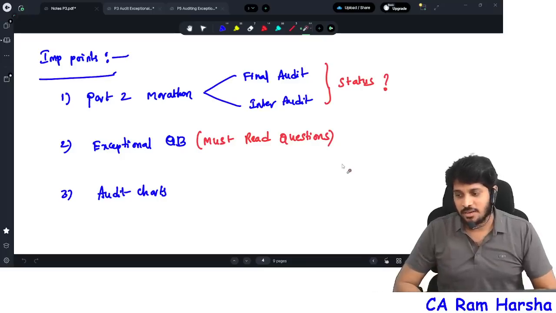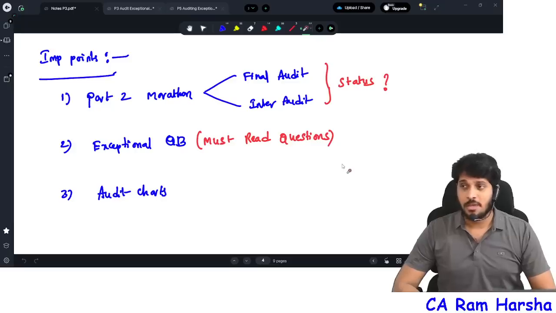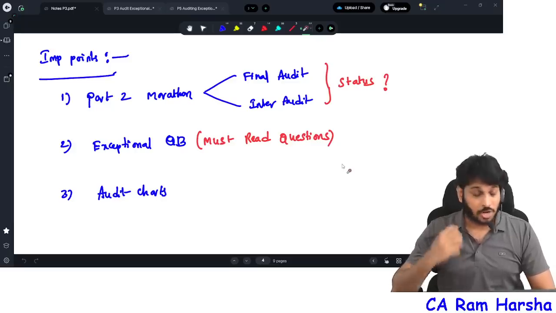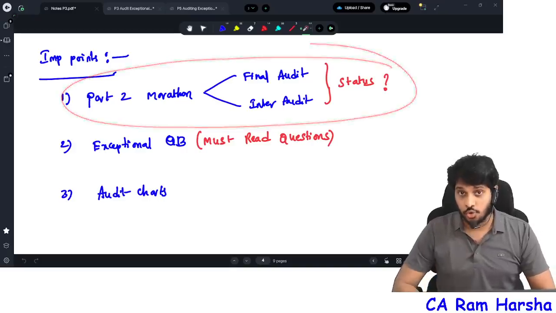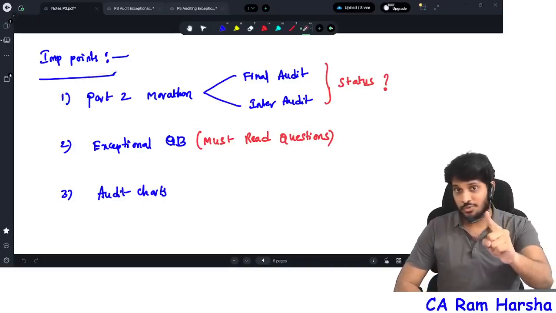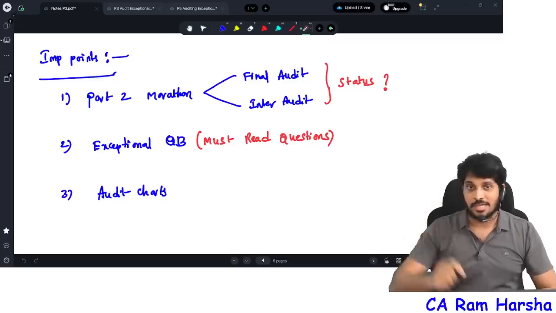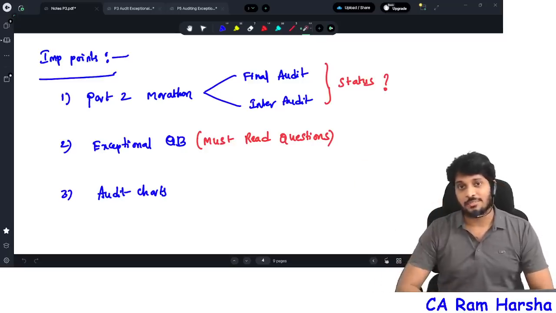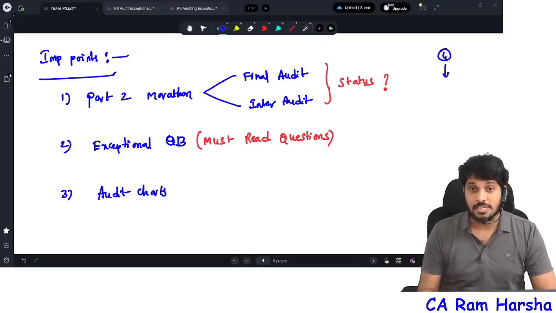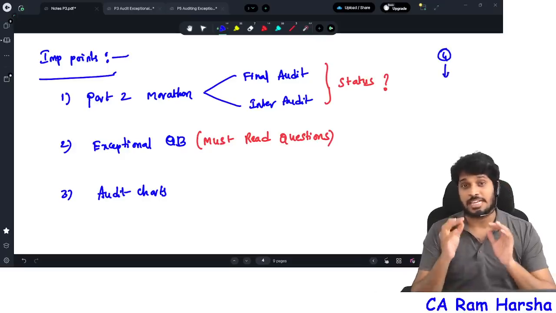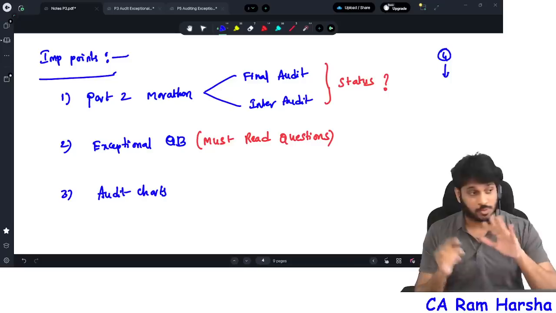For another 5 days to 1 week I have my existing students' classes. After that, maybe at April month end, if my time permits and my energy levels also permit, I will do part 2, based on new notes. But one thing I want to tell you: the day before your CA final audit exam, at least 4 hours I will revise certain topics fantastically, topics which I have not covered in part 1.